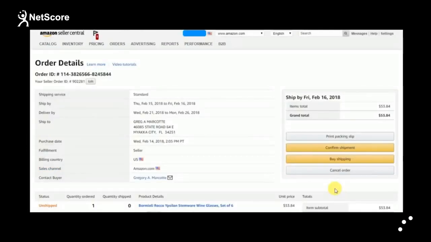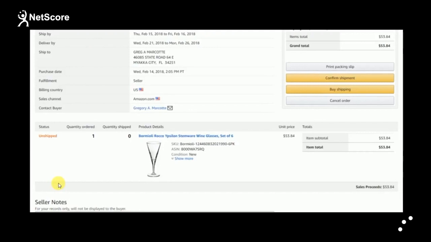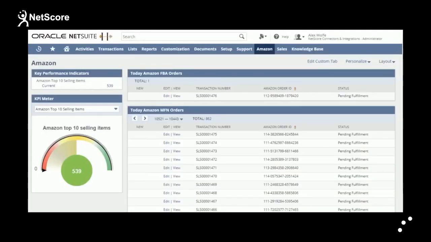Now let's look at how to create and import a new order from Amazon to NetSuite. The order will be created by the Amazon customer with the following details. NetScore Amazon Connector initiates the order process and imports MFN and FBA orders using the order configuration.